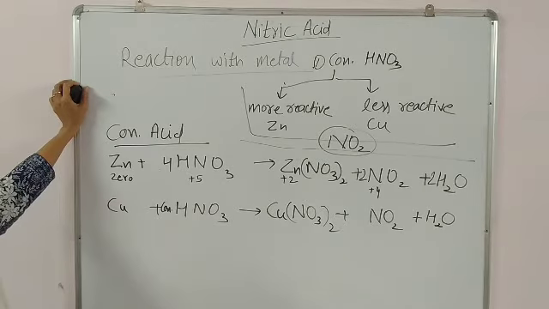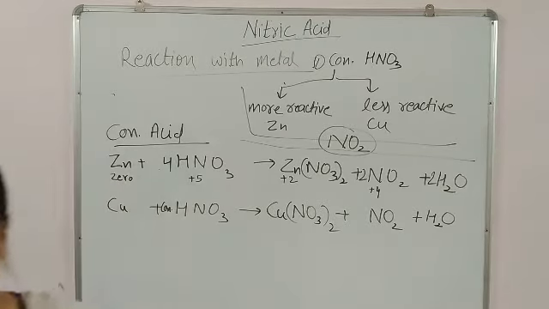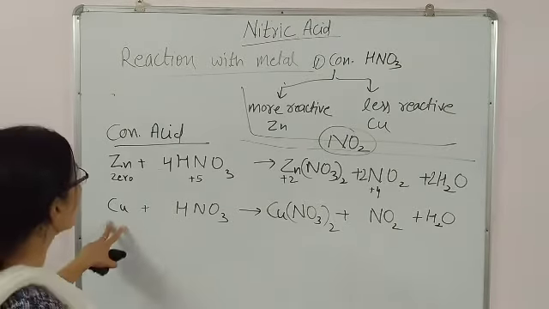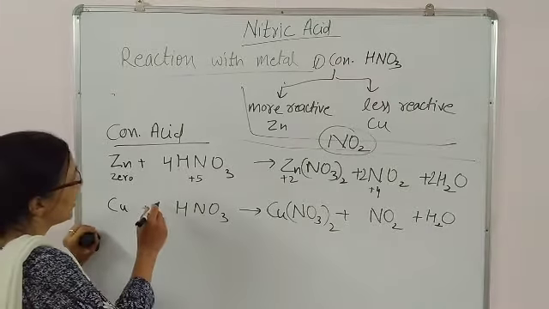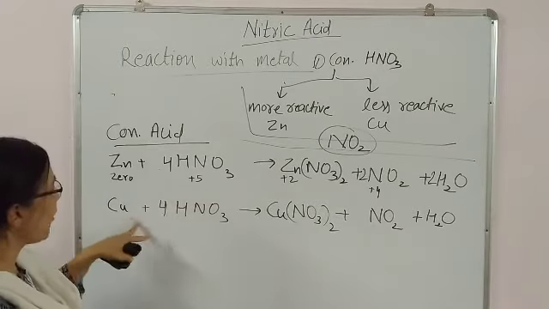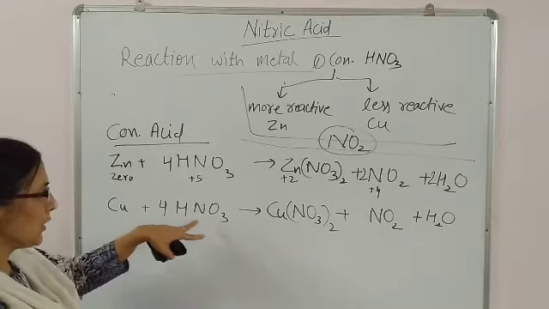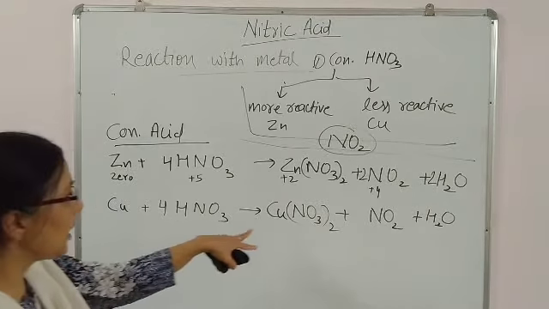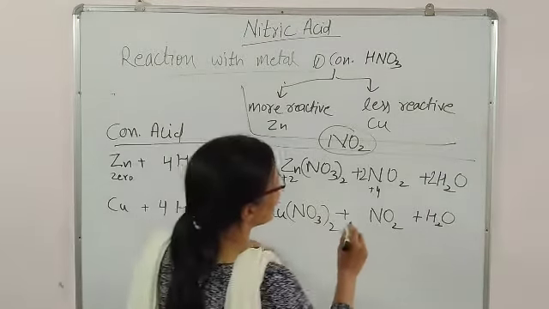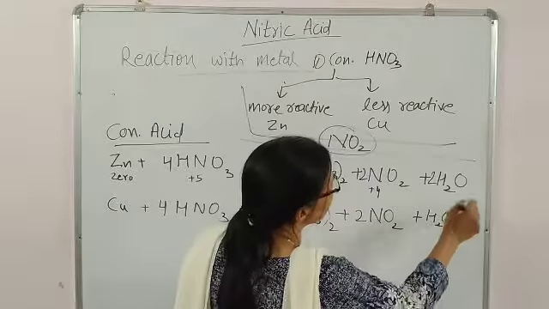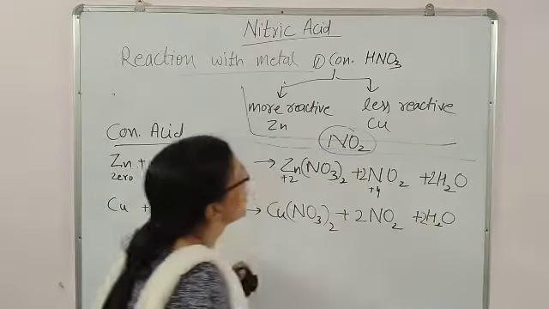Okay, so now let us continue. Same is the reaction of copper. Again the balanced equation is copper plus concentrated nitric acid, 4 moles. Then there will be formation of copper nitrate and twice NO2 along with twice H2O.